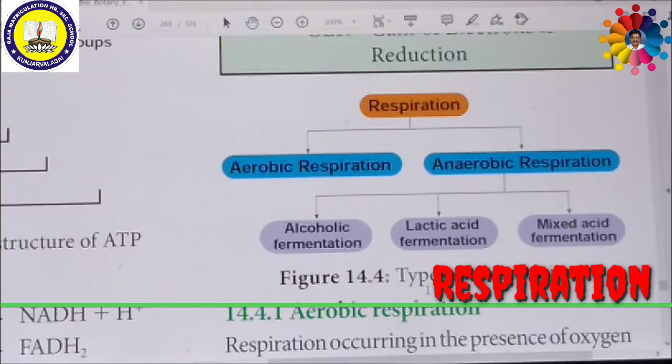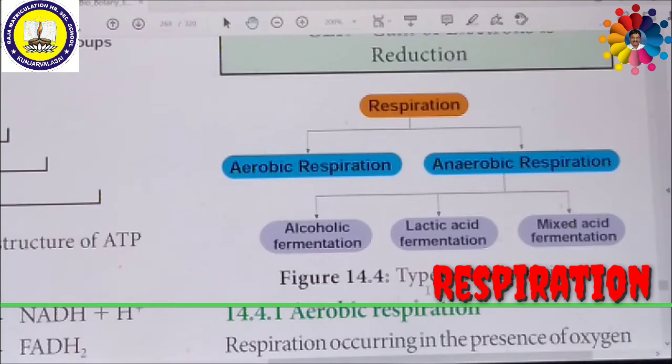During glycolysis, glucose is converted into two molecules of pyruvic acid in the cytoplasm of the cell. Then the link reaction is the conversion of pyruvic acid into acetyl coenzyme A in the mitochondrial matrix.